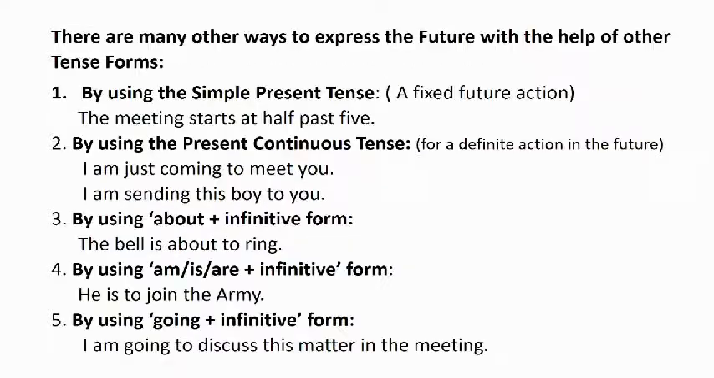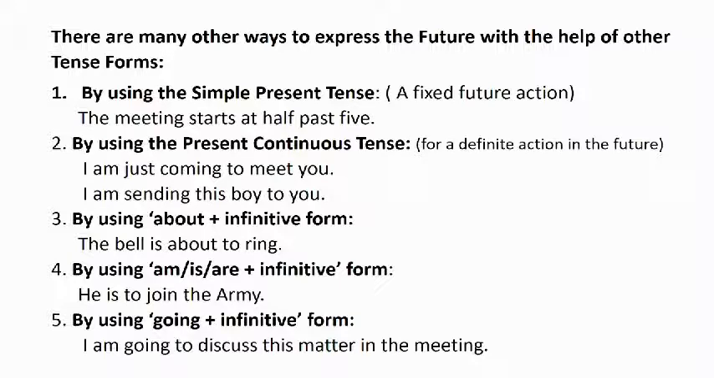There are many other ways to express the future with the help of other tense forms. Some of them we have already discussed in our previous videos. So let us have a look at them. By using the simple present tense, we can express a future action. Normally, such sentences talk about a fixed future action. For example, the meeting starts at 5:30. So it is a fixed action. We have already decided the meeting will be held at 5:30.